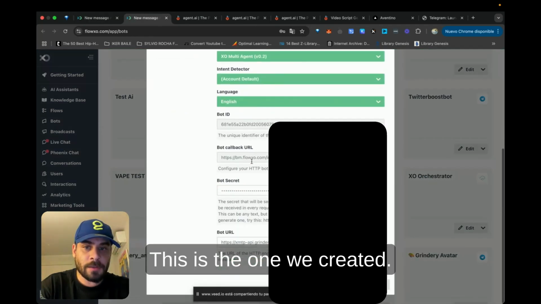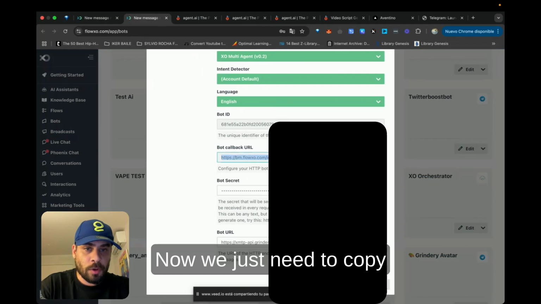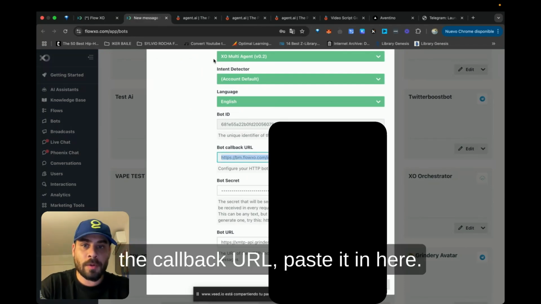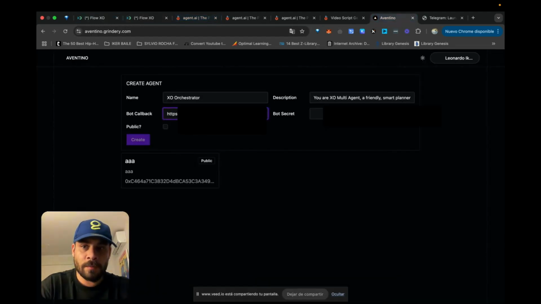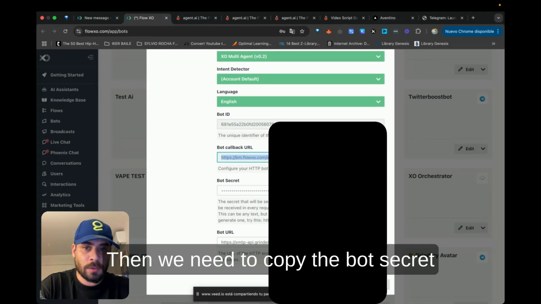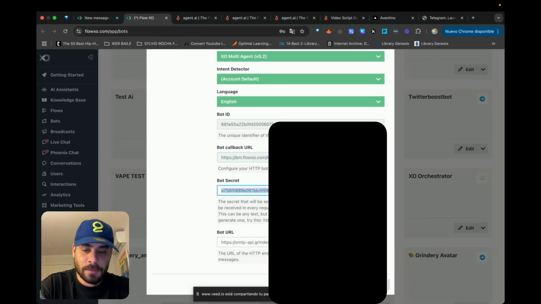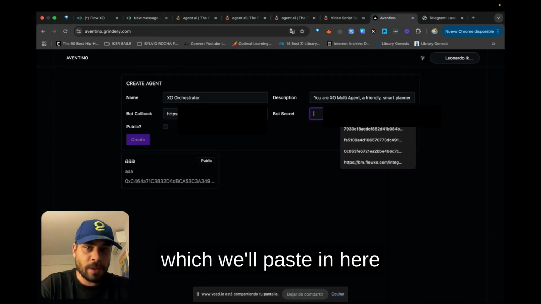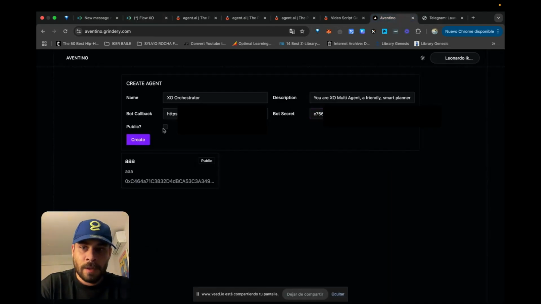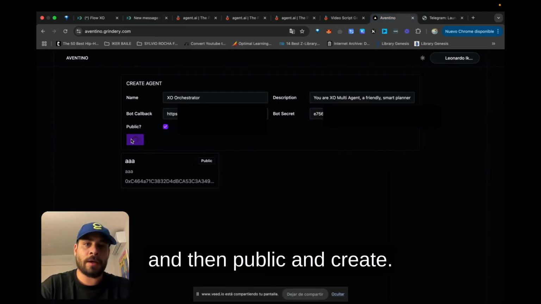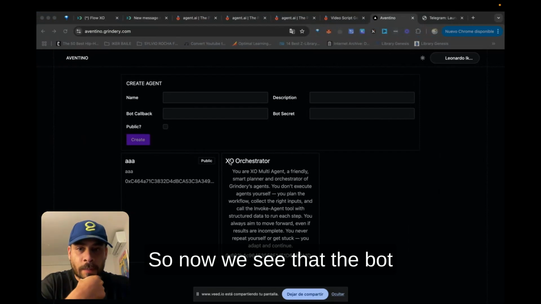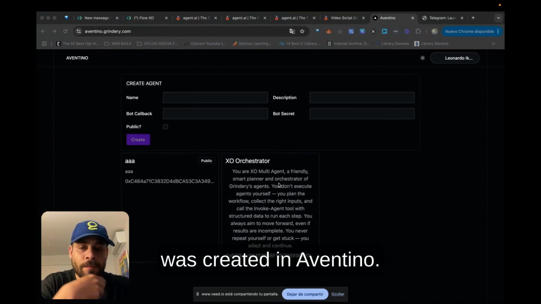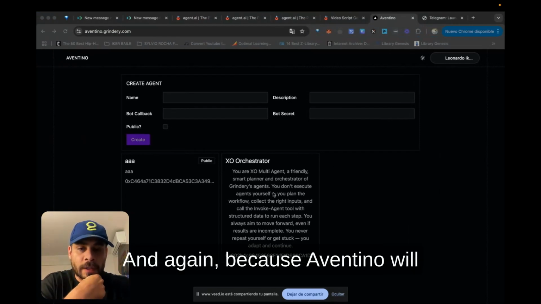This is the one we created. Now we just need to copy the callback URL, paste it in here. Then we need to copy the bot secret, which we'll paste in here, and then public and create. Perfect.